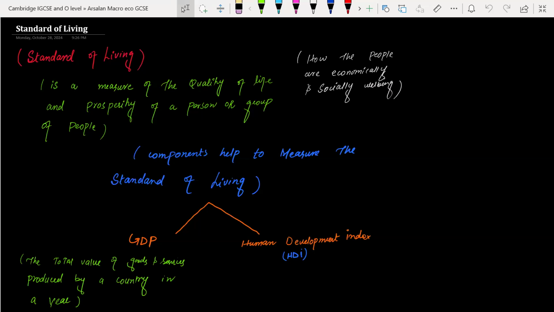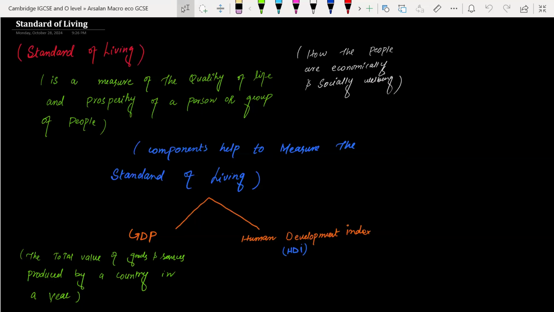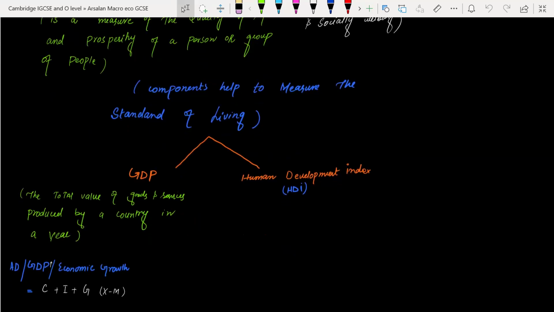Let's talk about GDP. My dear students, GDP is the total value of goods and services produced by a country in a year.